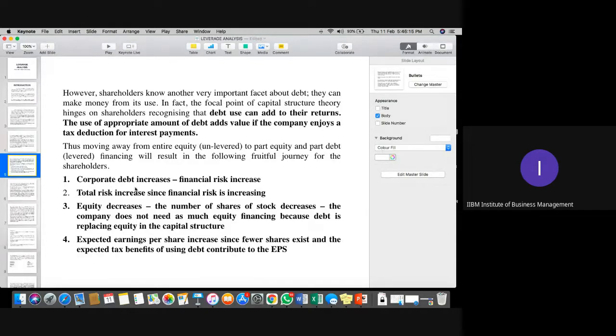The first one: corporate debt increases, financial risk increases. What does it mean actually? Can any one of you tell me? We have discussed this already. Corporate debt increases, financial risk increases. Anyone?